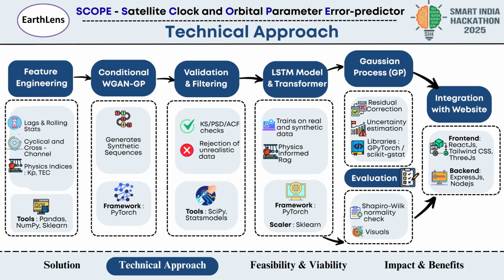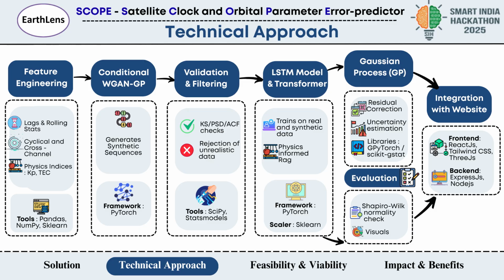Now, to make sure predictions stay physically realistic, we add small penalty terms in the loss function. These terms encourage smoothness, prevent sudden and unrealistic jumps, and even account for known periodic behaviors in GNSS errors.